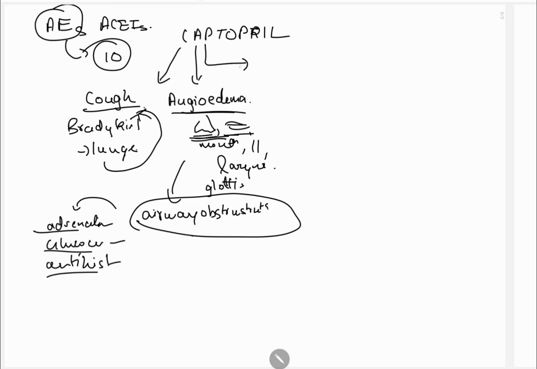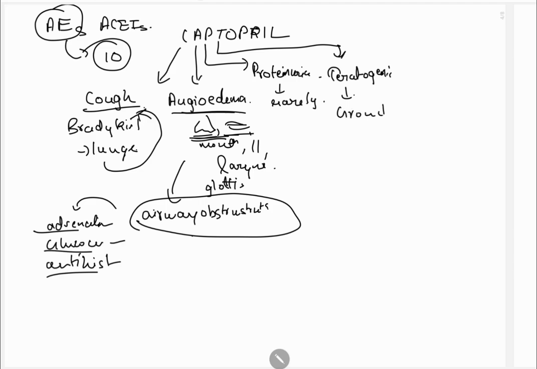Next, from P we have proteinuria. It occurs rarely. Next, from T, teratogenic. Teratogenic as growth will be decreased, retardation.